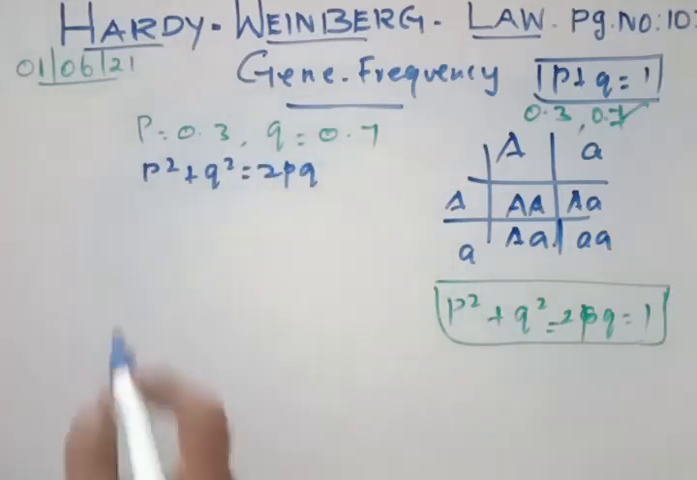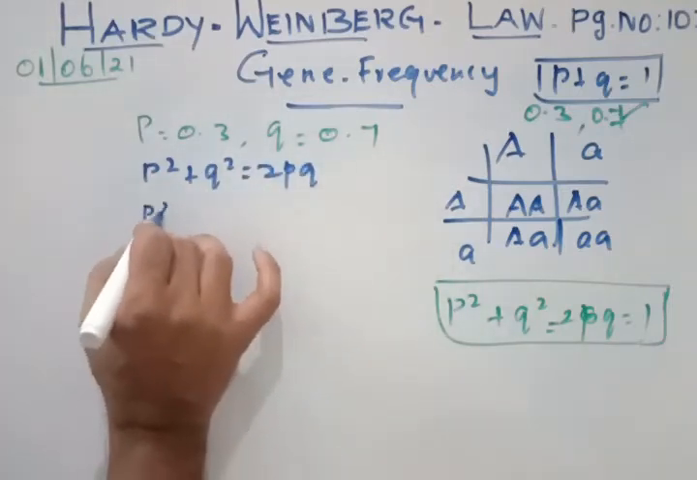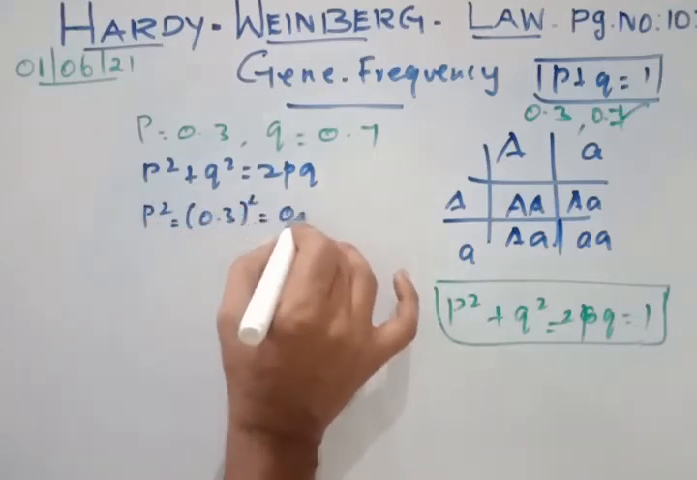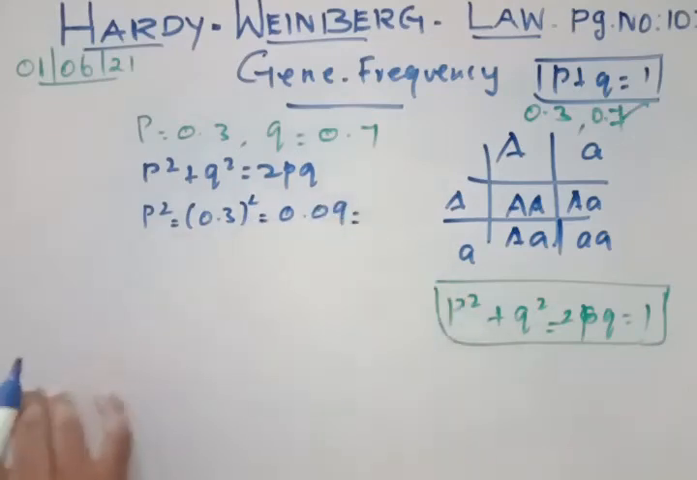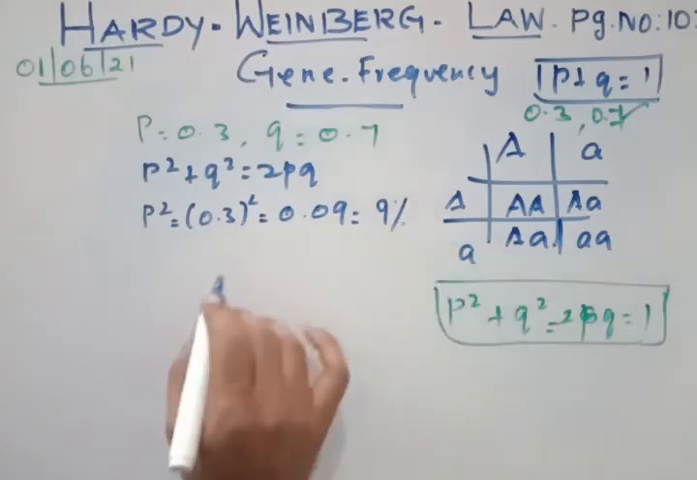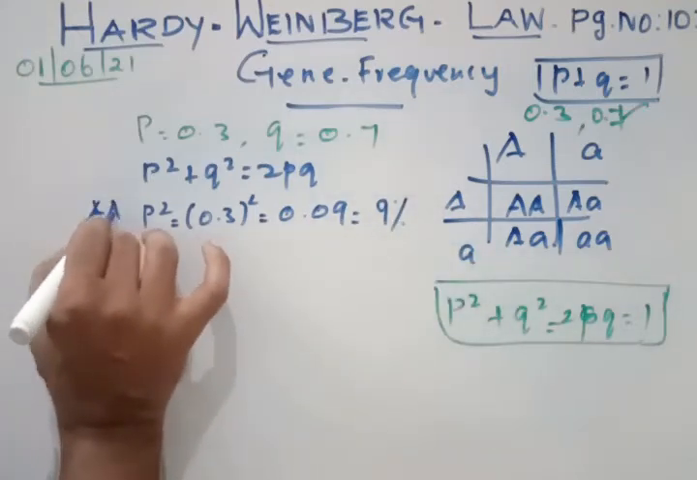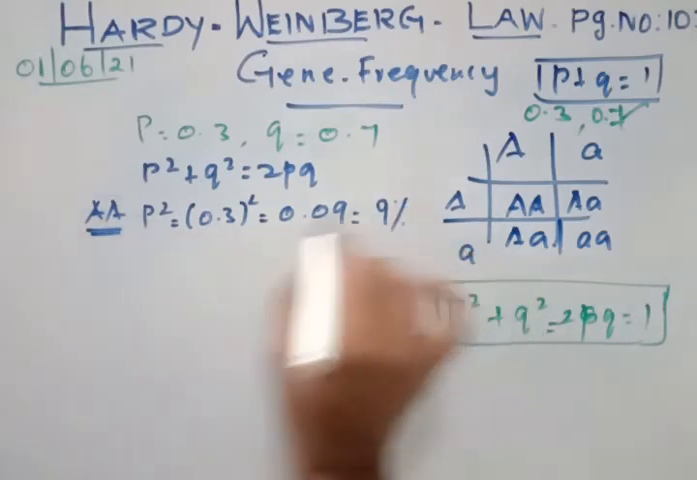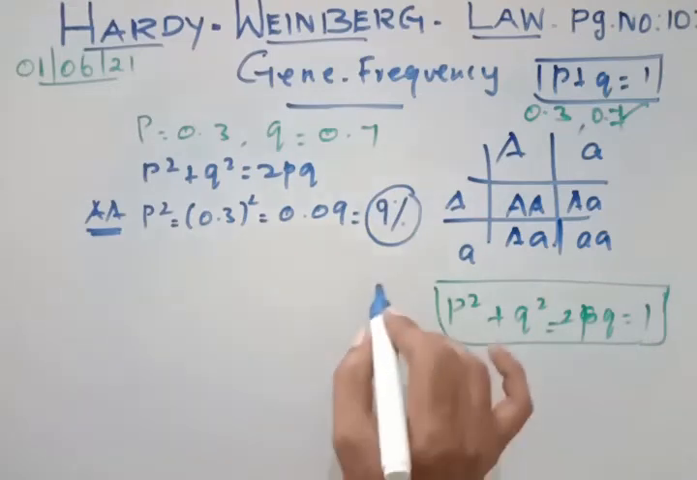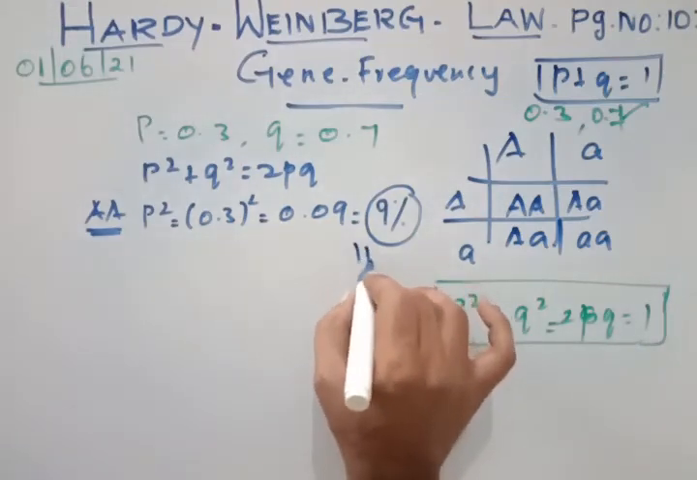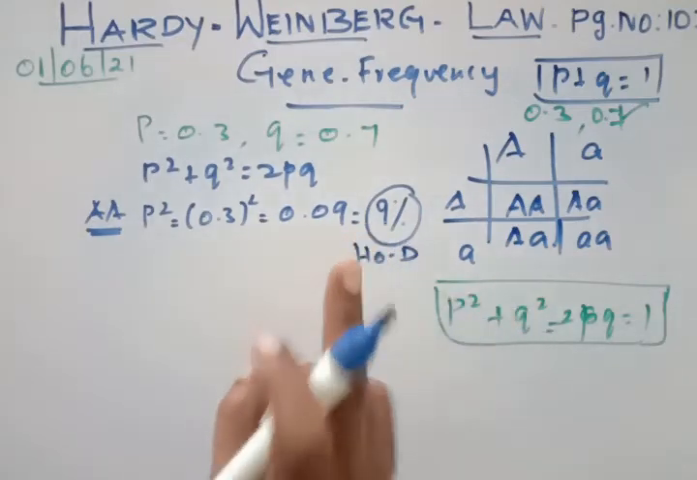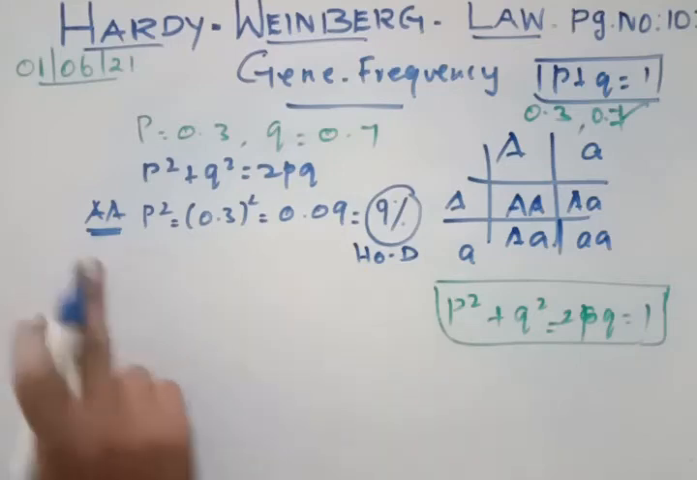Now what is this P square here? P square is 0.3 square, which equals 0.09. In percentage, you will have 9% for P square, which is capital A, the dominant. This 9% is the frequency of homozygous dominant. So in that population, only 9% homozygous dominant genes are there.